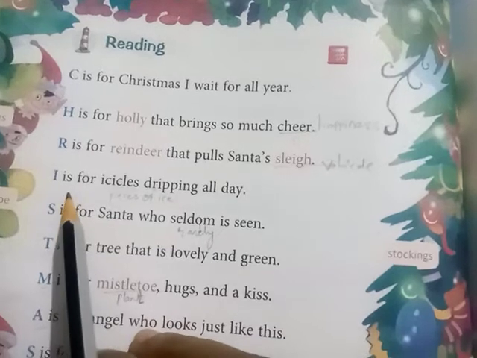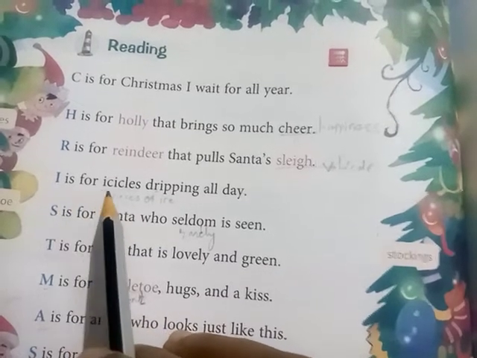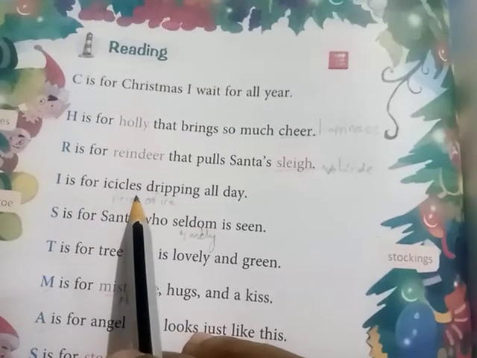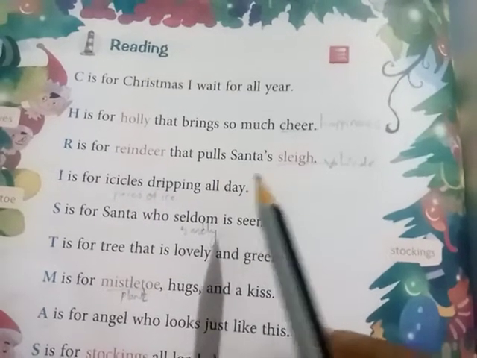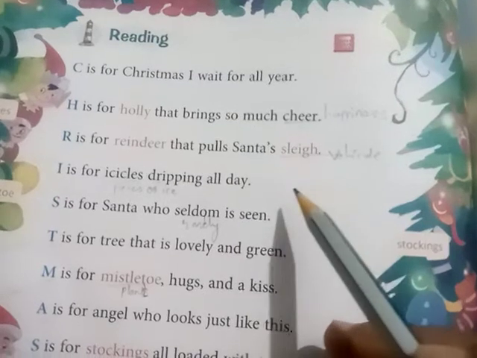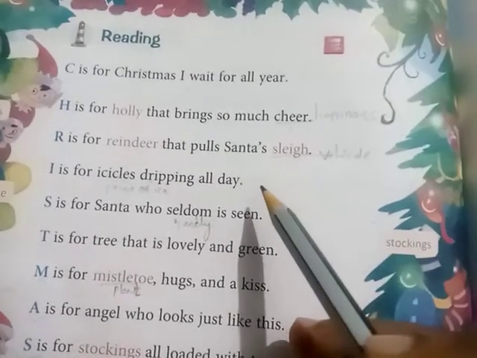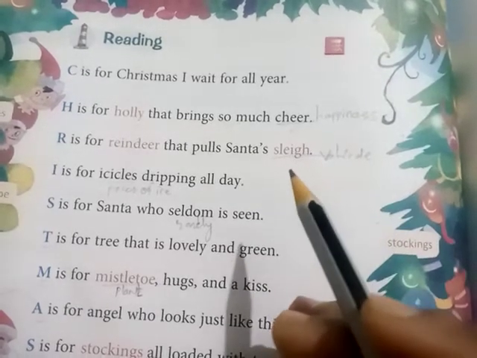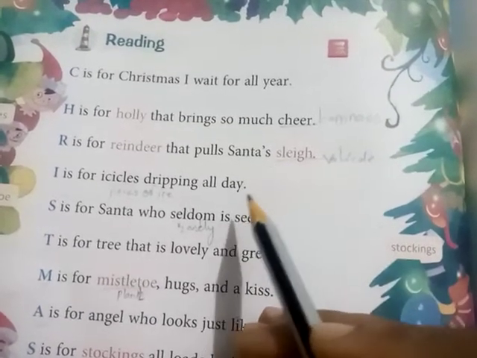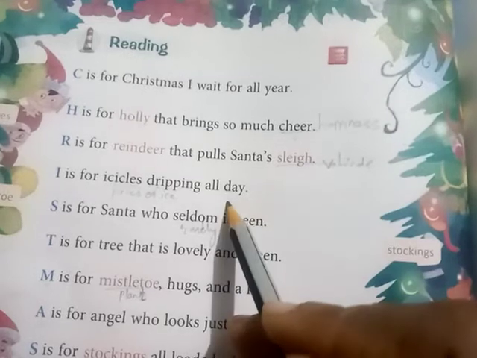So the poet is telling I is for icicles. Dripping means falling from the roof of the house. It is the icicle pieces dripping the whole day.